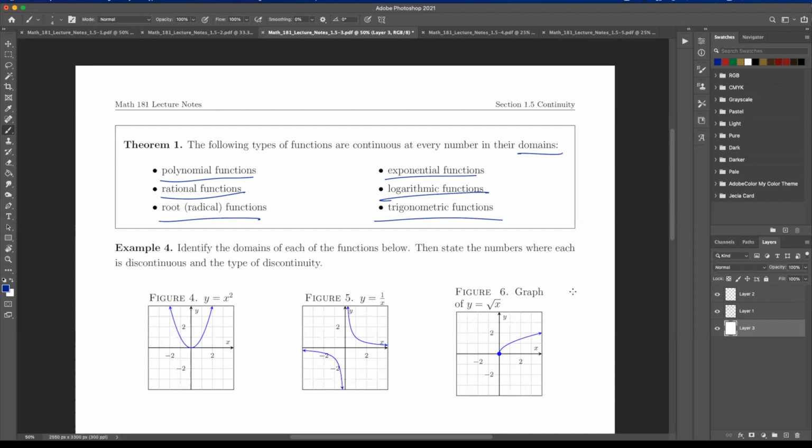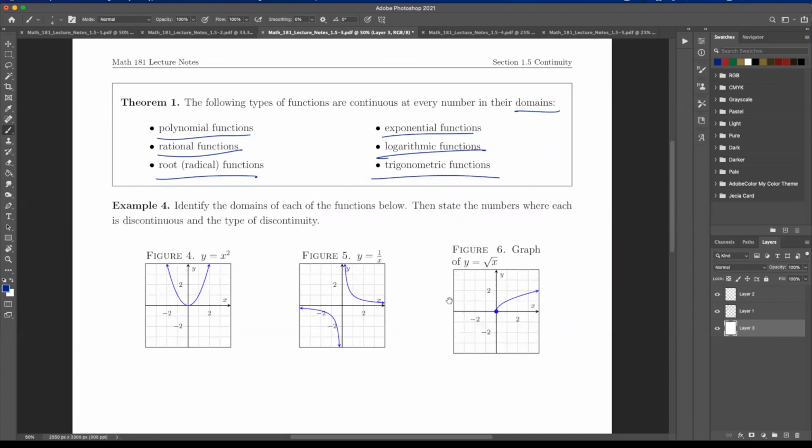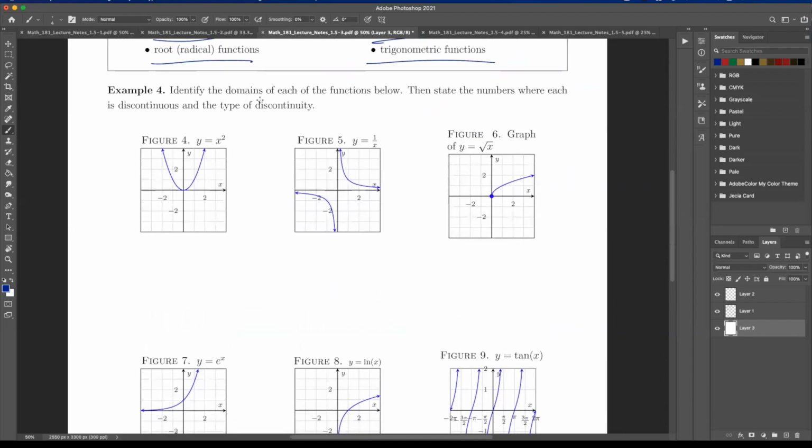Okay, so let's just go through this. We're going to identify the domains of each of these functions, and then state the numbers where each is discontinuous, and the type. So this one, I'm just going to use D colon for domain.